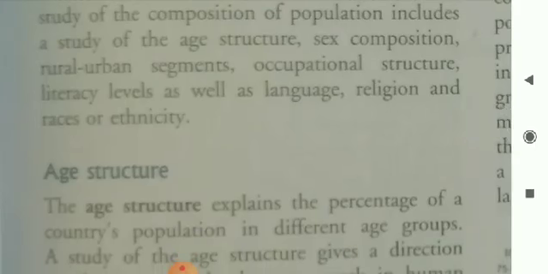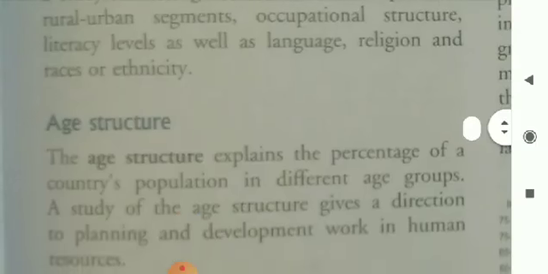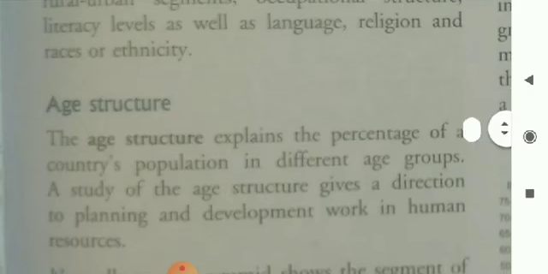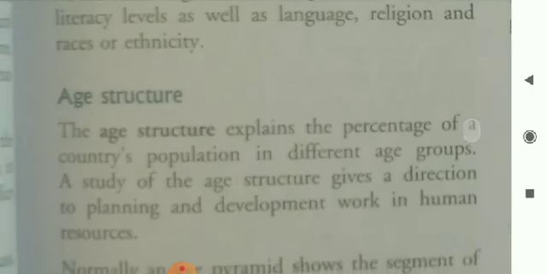Population composition study enables us to study about the age structures also, sex composition, rural-urban settlements, occupational structure, literacy levels, as well as language, religion, and races or ethnicity.